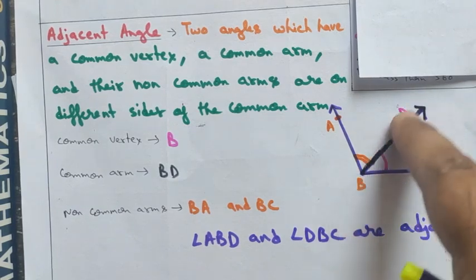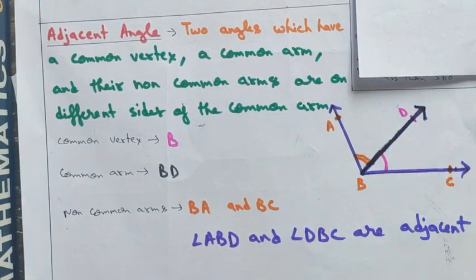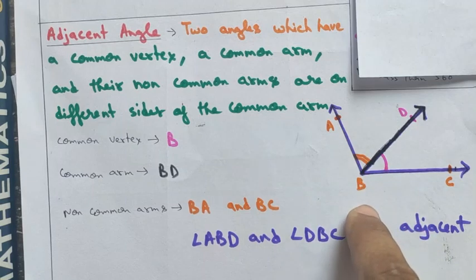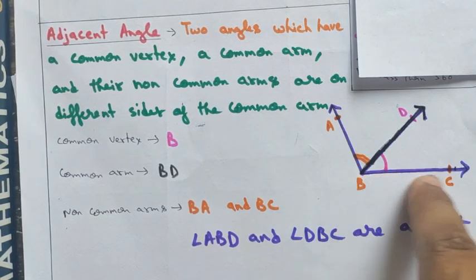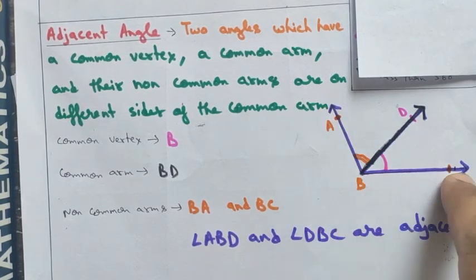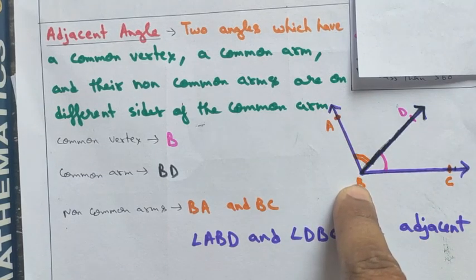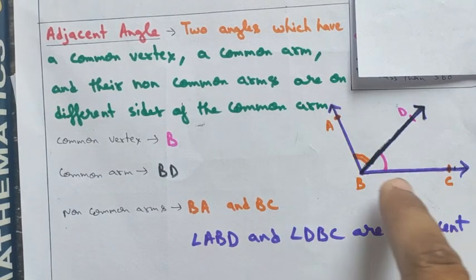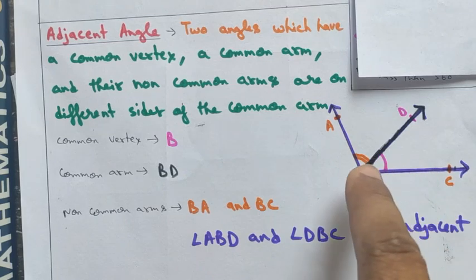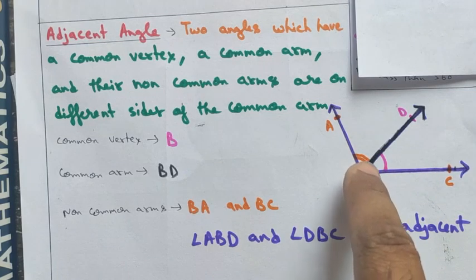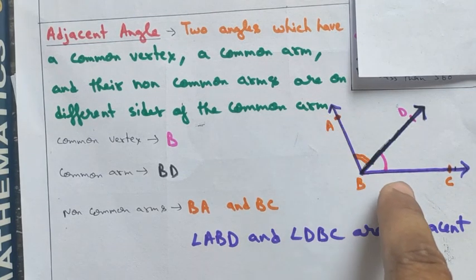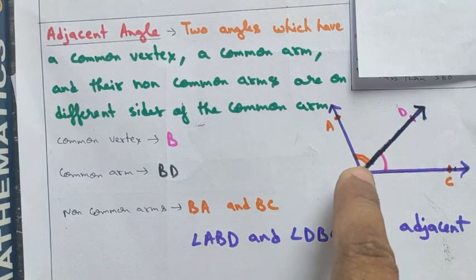In both the angles, BD is the common arm, and BA and BC are the non-common arms of the two angles. These non-common arms are on different sides of the common arm.